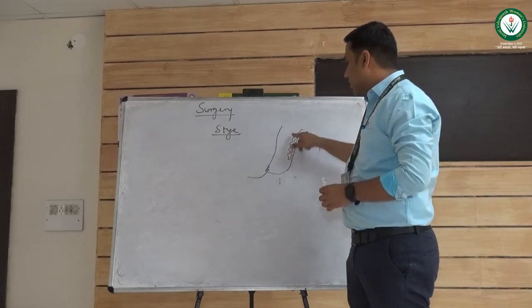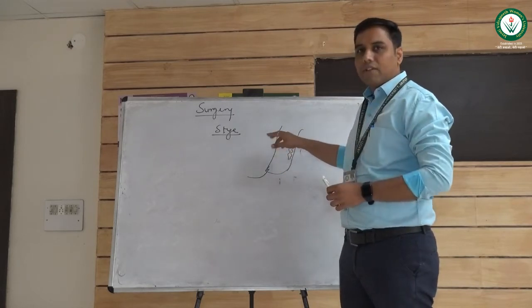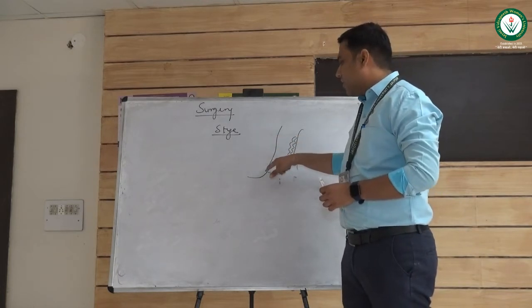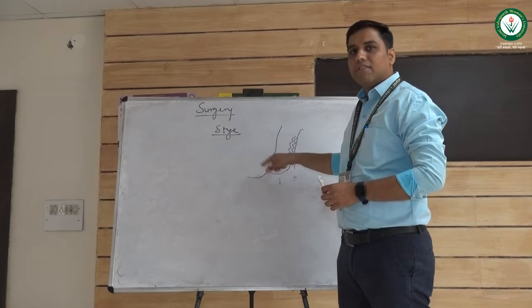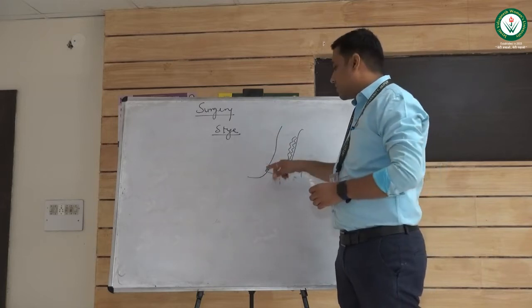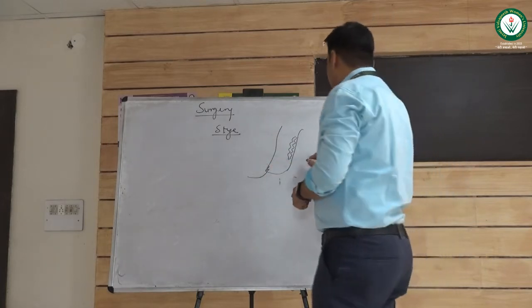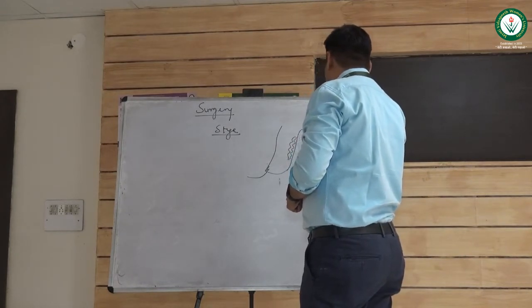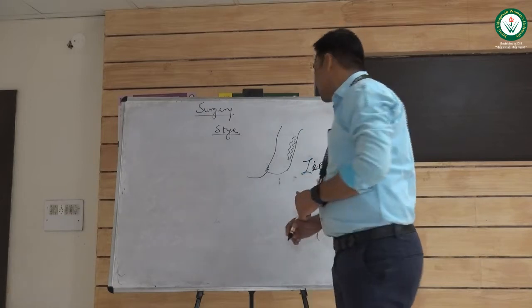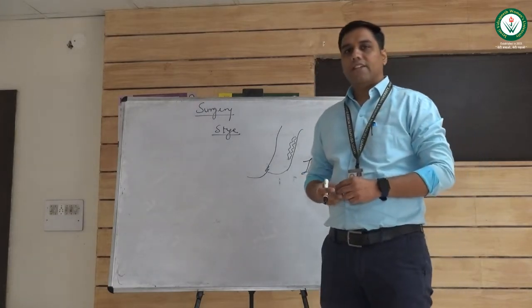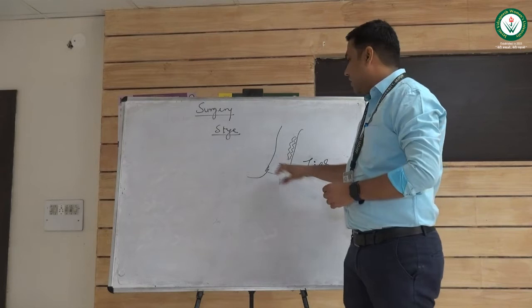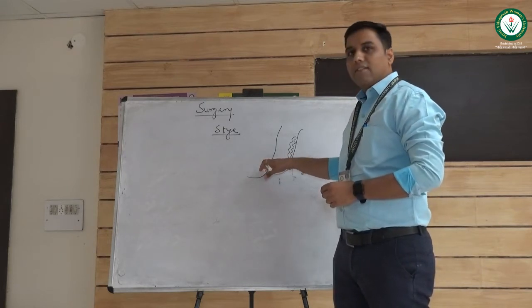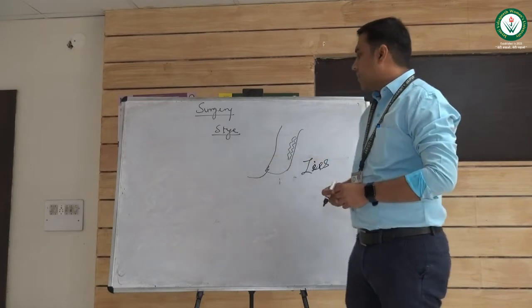A larger gland is called the meibomian gland, and a smaller sebaceous gland near the eyelash is called the gland of Zeis. This gland secretes sebum and it lubricates the roots of the eyelashes.